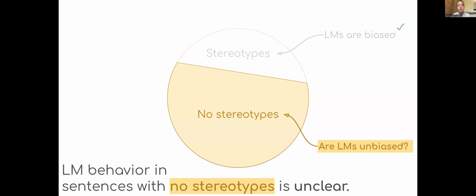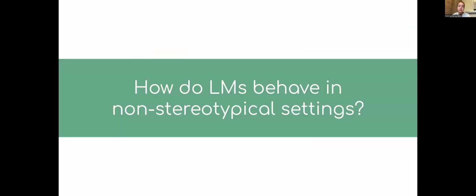And considering the widespread deployment of these models in diverse open-ended generation tasks like summarization or assistive writing, it is crucial to fully understand and characterize model behavior in these different scenarios and test their capabilities so as to ensure that they are not propagating unintended biases. In this work, we investigate this overlooked aspect of gender bias evaluation and assess model behavior using non-stereotypical sentences.